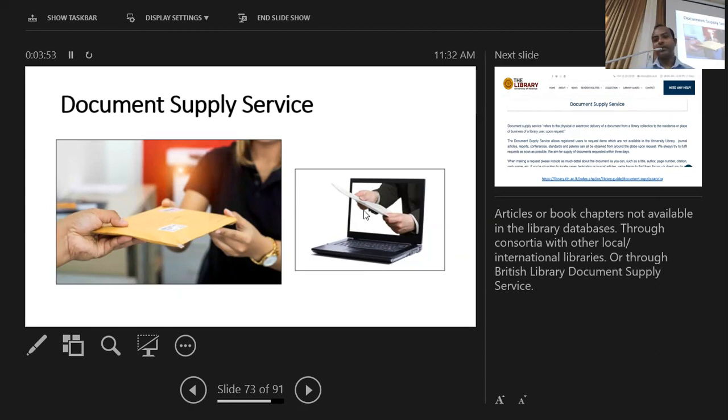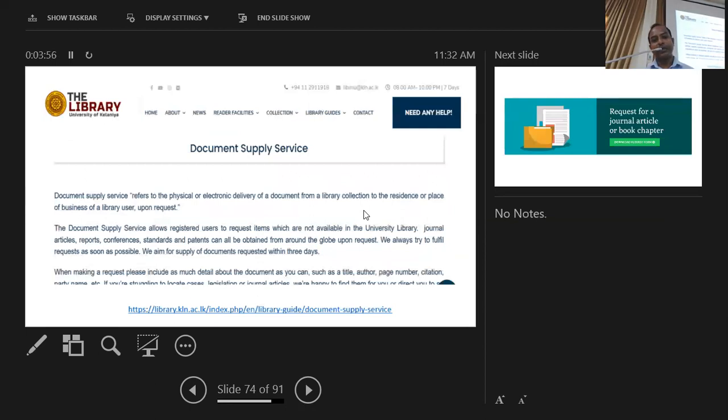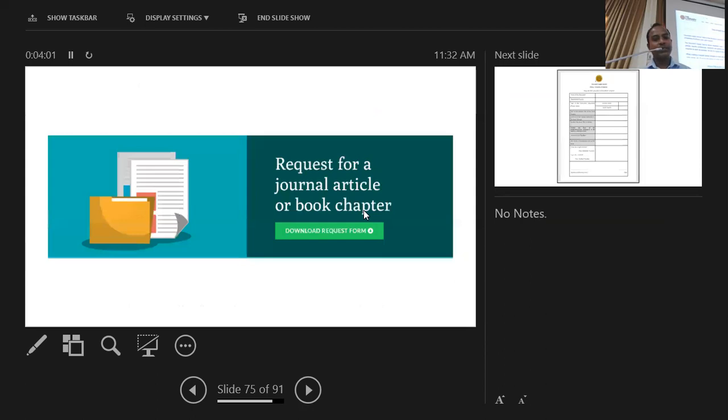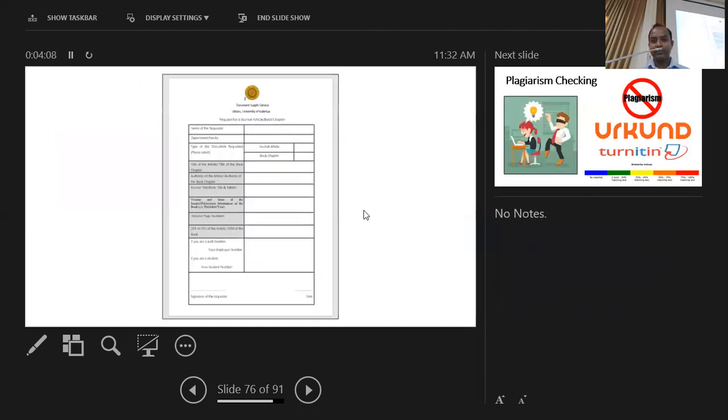you can make a request through our library website. We have linked to this document supply service. It gives you an introduction and a request form. You can download that request form, something like this. Both students, academic staff members and graduate students can use this service. So we ask for basic information on what you are looking for.